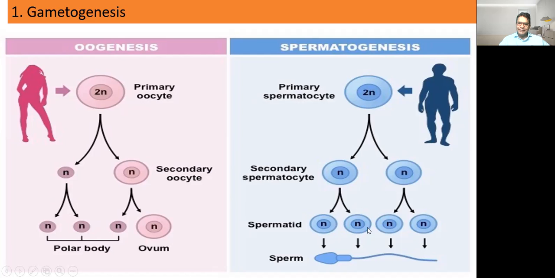All these spermatids are converted into mature sperm. The process of formation of sperm from spermatid is called spermiogenesis. The sperm is an active, motile structure. So this is the first reproductive event in humans.